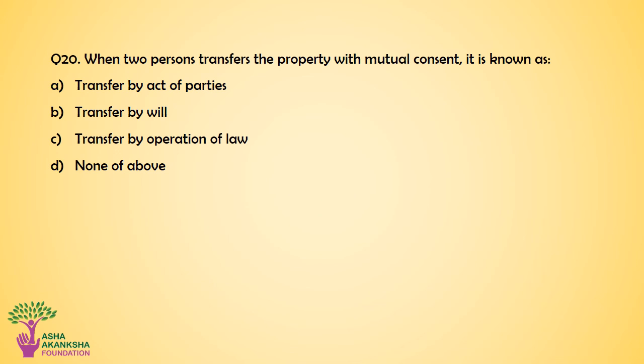Question number 20. When two persons transfer the property with mutual consent, it is known as: Option A. Transfer by act of parties. Option B. Transfer by will. Option C. Transfer by operation of law. Or option D. None of the above. The correct answer for this question is option A. Transfer by act of parties.